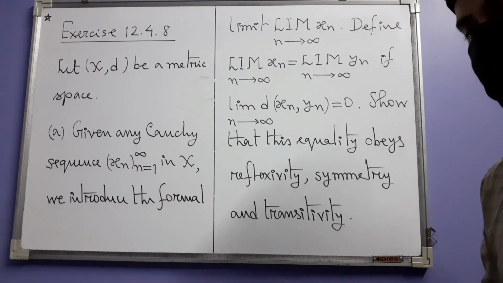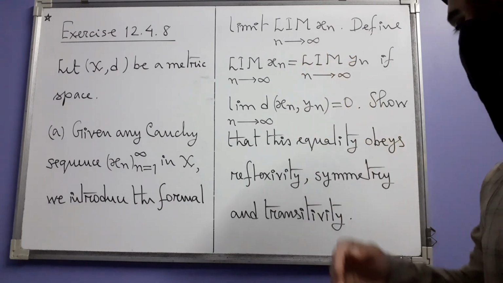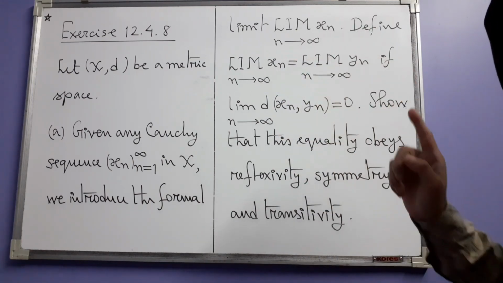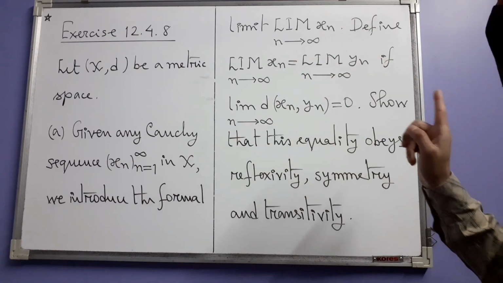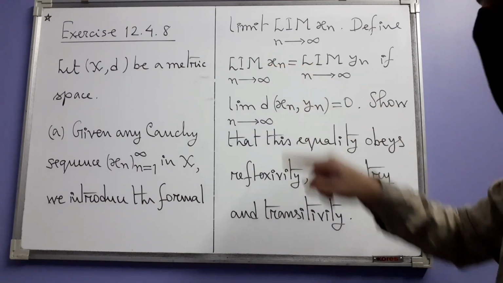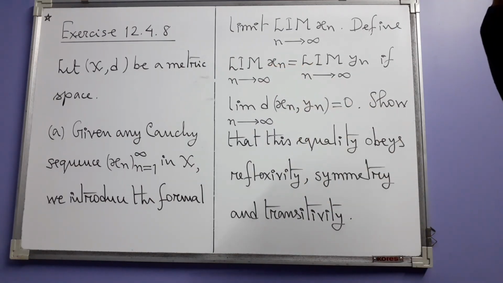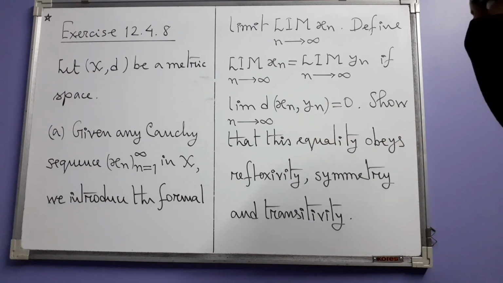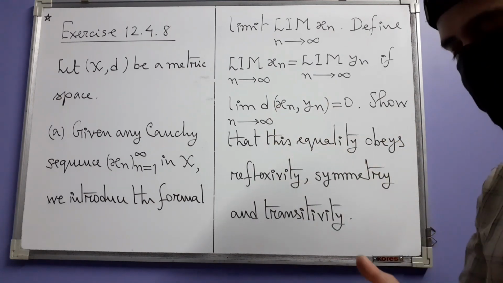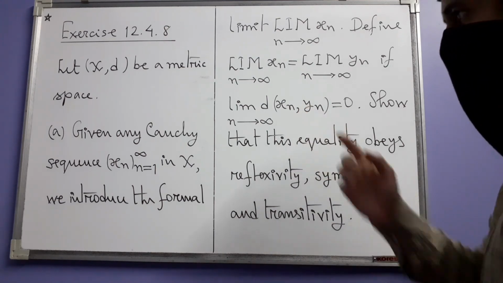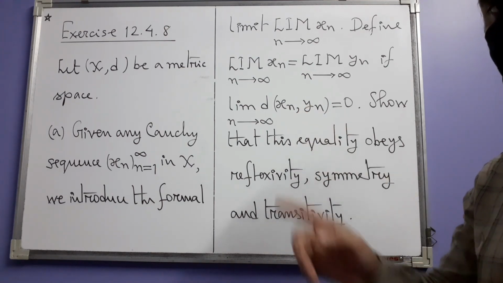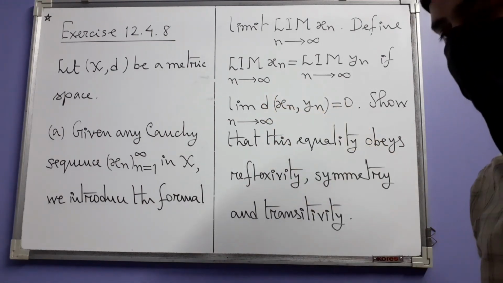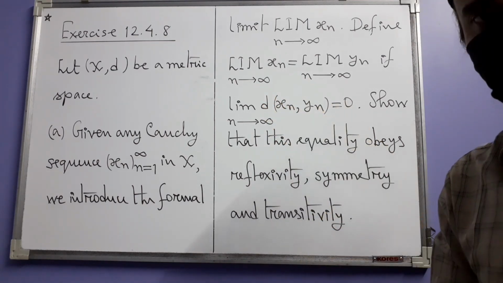And then we define an equality relation on the set of such symbols. For two Cauchy sequences x_n and y_n, we say that their formal limits are the same if, this is a definition, if you consider the sequence of distances between corresponding terms of these two sequences, x_n and y_n, then this d(x_n, y_n) is a sequence of real numbers.